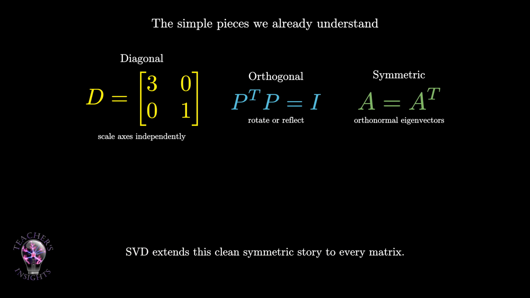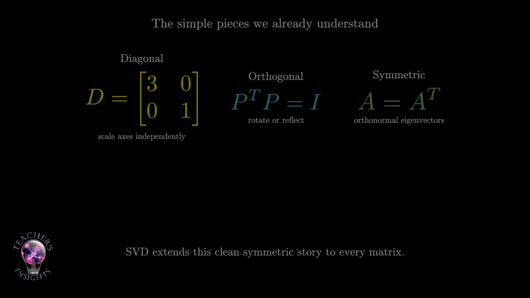But most matrices are not symmetric. Many are not even square. So we need a way to use symmetric matrices even when A itself is not symmetric. The trick is to manufacture symmetry from A.